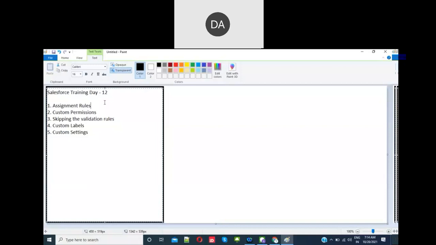Let's say you are working for Sony company for service, and there might be mobiles, TVs, and some others as well. They might be sending requests like this TV is not working, or this camera is not working. So different kinds of cases. Case means nothing but a problem. Those problems can be reported.